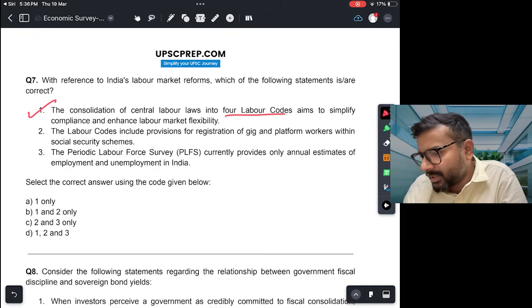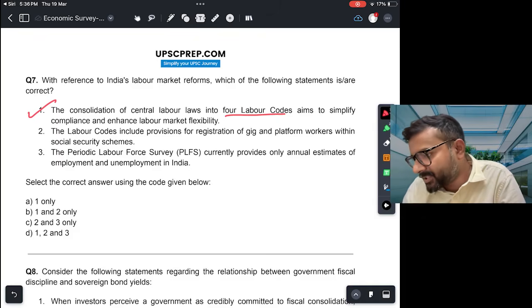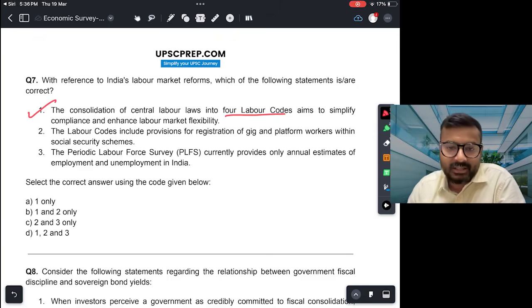So this is correct. The labor code include provisions for registration of gig and platform workers within social security schemes. So again, this is true. In fact, this is the first time that gig workers or platform workers, right, workers who are in gig jobs like Zomato, Swiggy, Uber, they have been recognized. Okay, within the social security scheme.